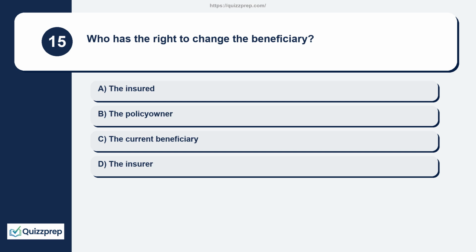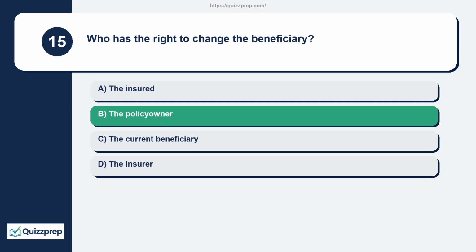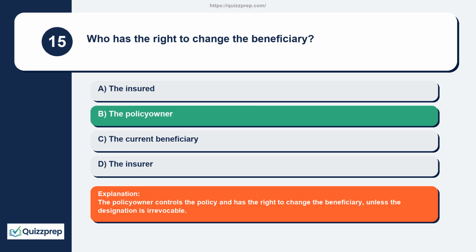Question 15. Who has the right to change the beneficiary? The insured, the policy owner, the current beneficiary, the insurer. The policy owner controls the policy and has the right to change the beneficiary, unless the designation is irrevocable.